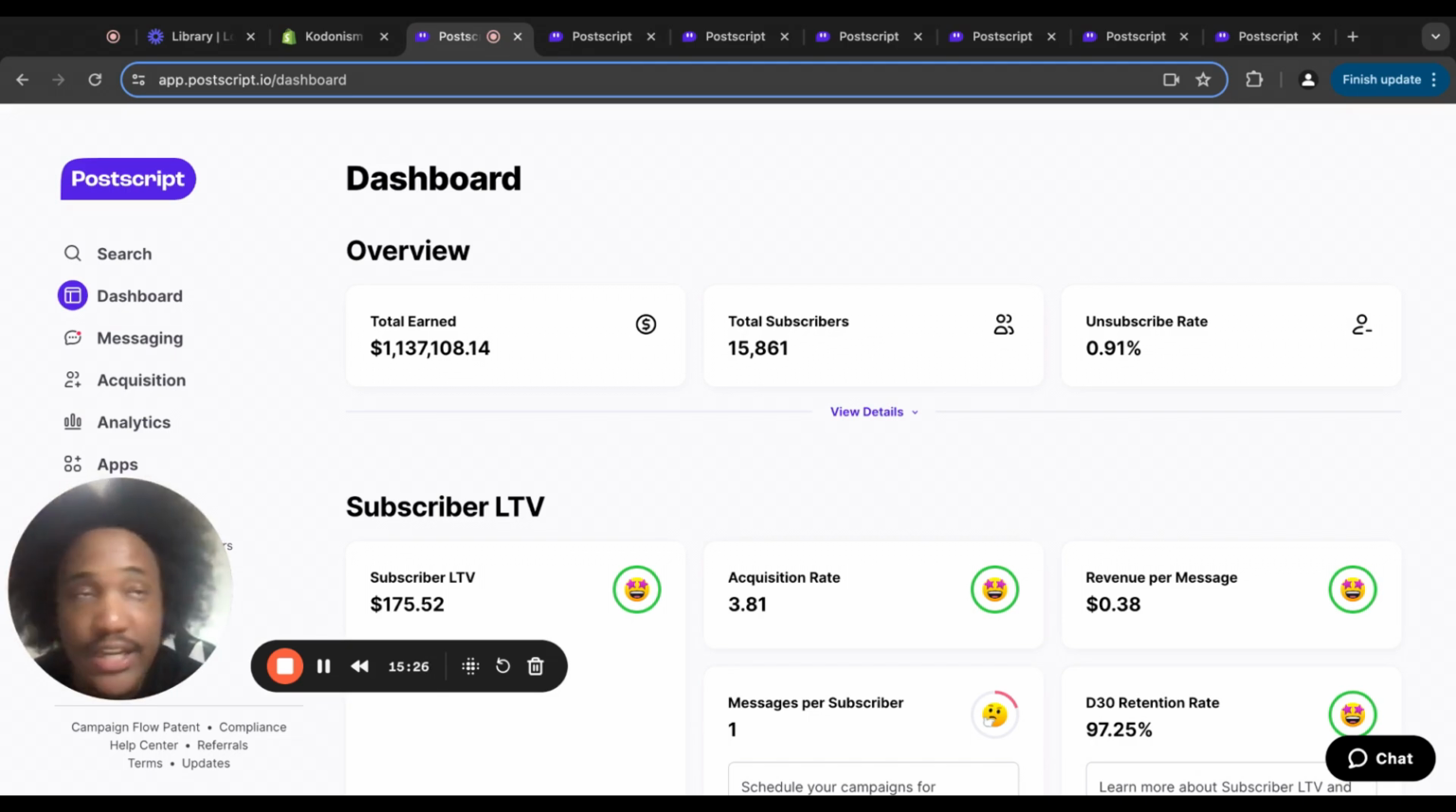But always, please, on Postscript, or even email with Klaviyo, whatever you're doing, make sure you're following up. That follow up is so important because you're not going to get everybody on the first text message. They might have clicked on it, something might have happened, and they forgot. It could have been at work, they got distracted. They could have done a lot of things. That's why the follow up is so important, guys.